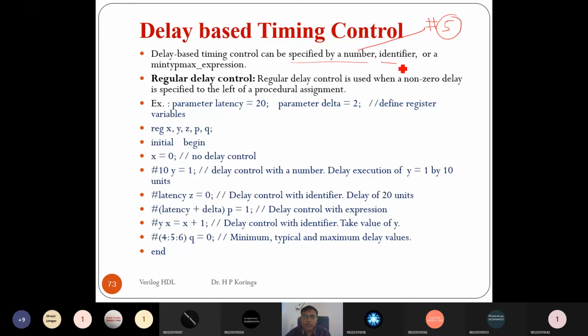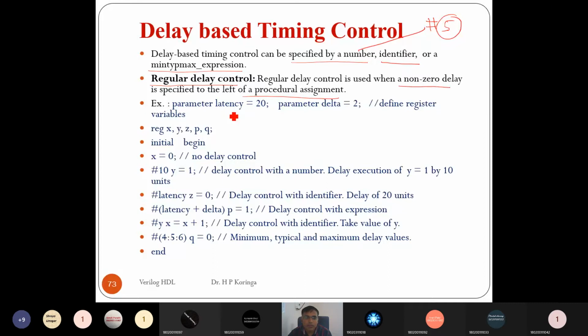It can specify the delay using some identifier, right? Or we have some parameter, we have defined a delta, and then we write #delta, so that is the delay of whatever is specified in delta. Or we can use a min-typ-max expression to specify the delay. So let me show the example of all three cases. Regular delay control is used when a non-zero delay is specified to the left of the procedural assignment. Right? So let's take the example.